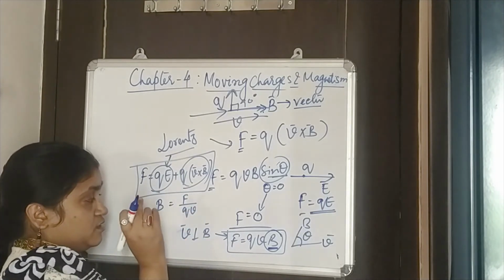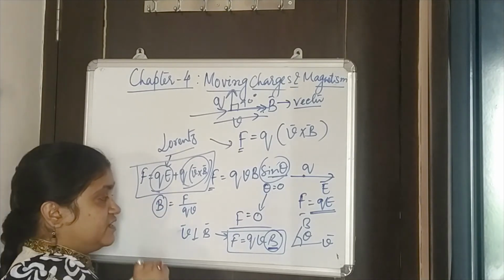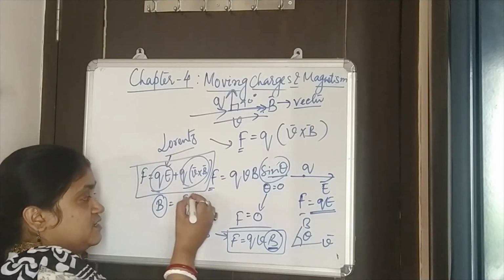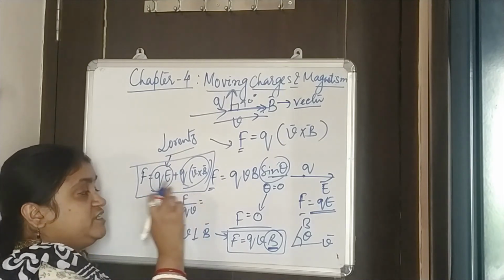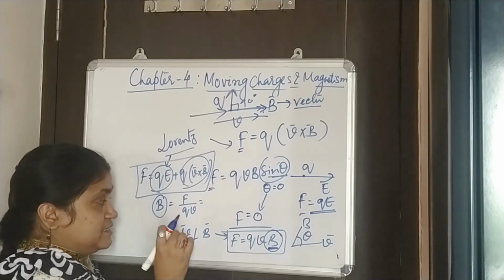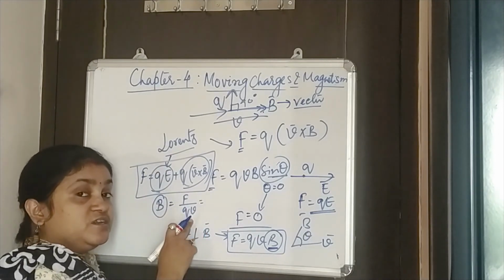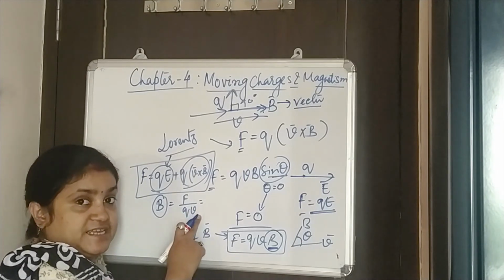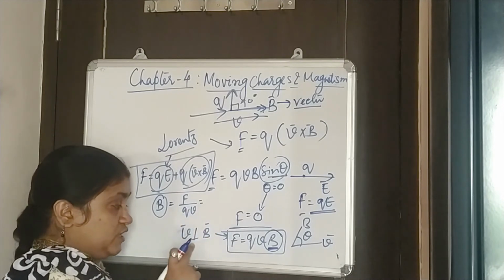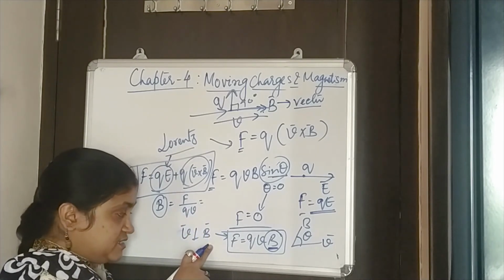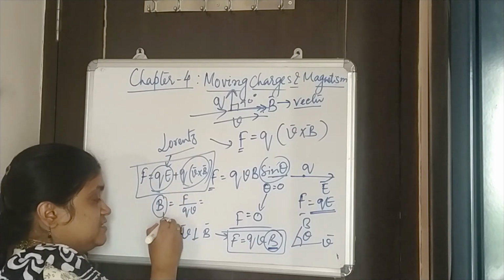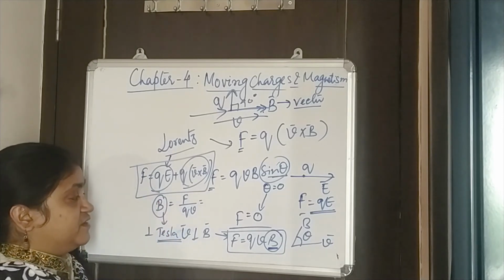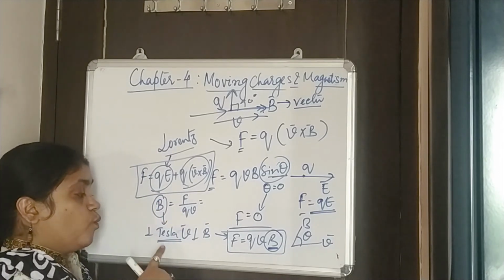So the magnetic field is defined as follows: when 1 Newton force is felt by a 1 coulomb charge moving with 1 meter per second velocity in a direction perpendicular to the magnetic field, then the magnetic field is 1 Tesla.